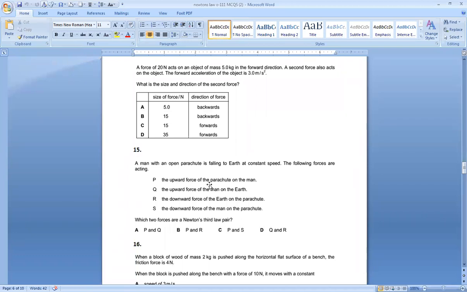the upward force of the parachute on the man, upward force of the man on the earth is wrong. The downward force of the earth on the parachute, the downward force of man on the parachute. So these two, upward force of parachute on the man and downward force of the earth on the parachute, that is weight. So option is B. Downward force of the earth means weight. So P and R. So option is B.